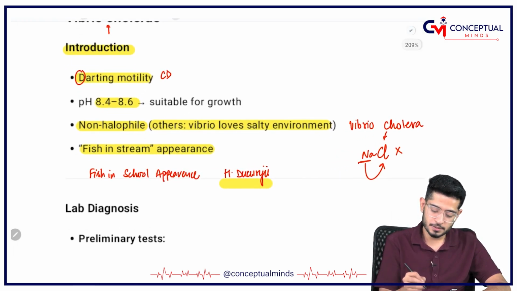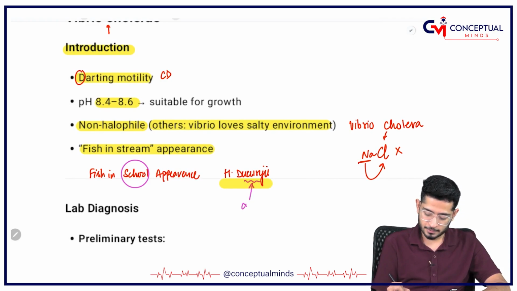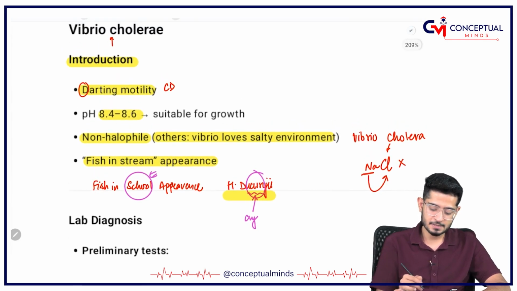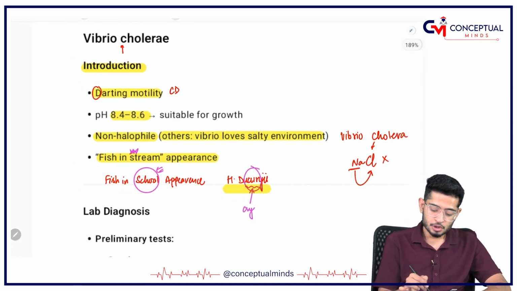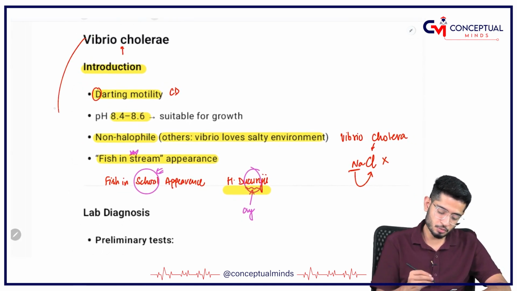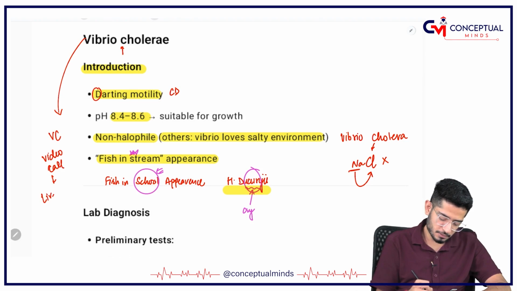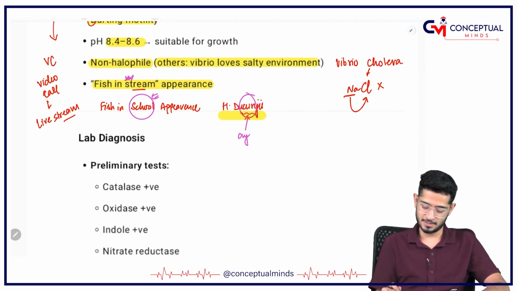Whenever a child visits the school, he or she cries a lot. Because they cry, Haemophilus ducreyi is having fish in stool appearance, whereas Vibrio cholera is having stream. Whenever you do a VC, meaning video call, you live stream yourself. So that is why Vibrio cholera, VC, is having fish in stream appearance.